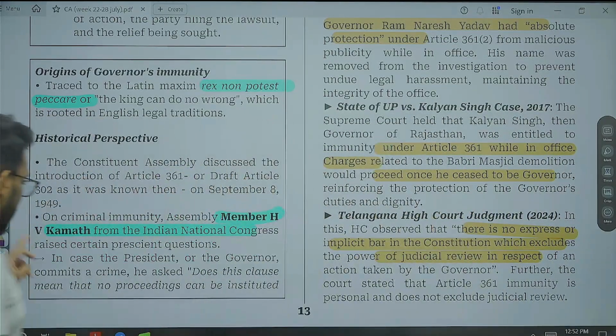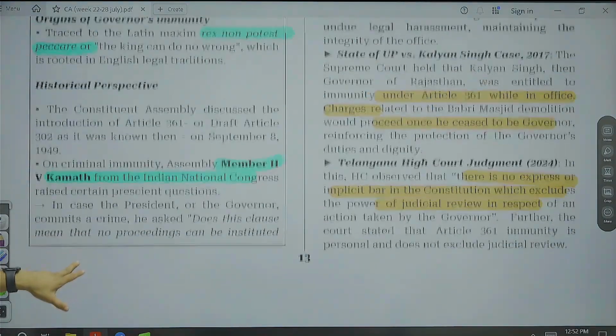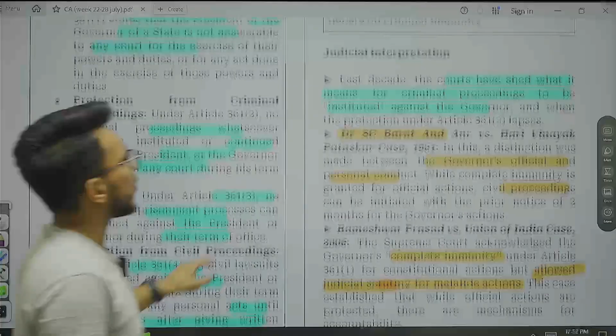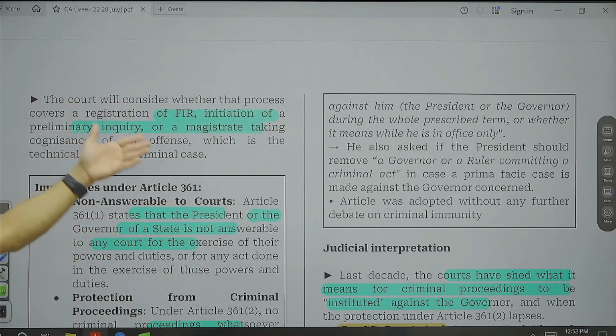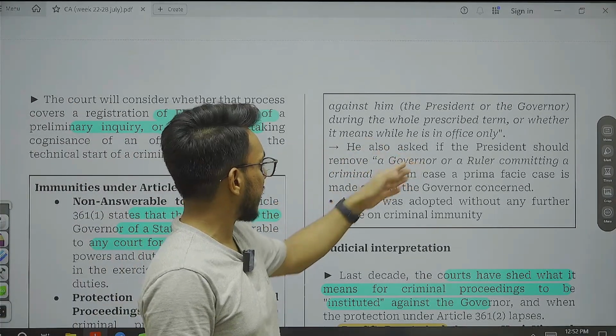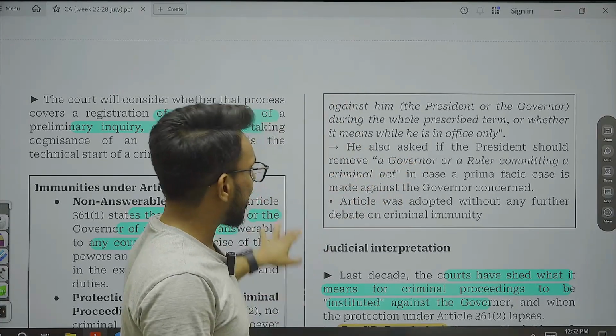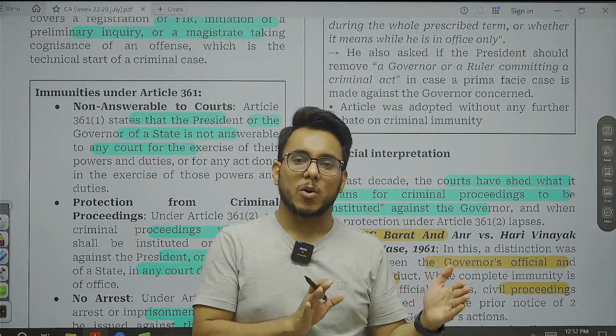So he also raised this particular point, that in case the president or the governor commits a crime, does this clause mean that no proceeding can be instituted against them? And he also asked what if the president should remove a governor in case of a prima facie case. So my point here is that the matter was raised in the Constituent Assembly, but